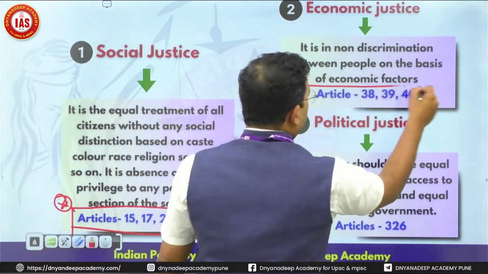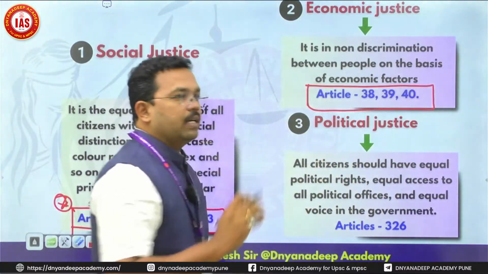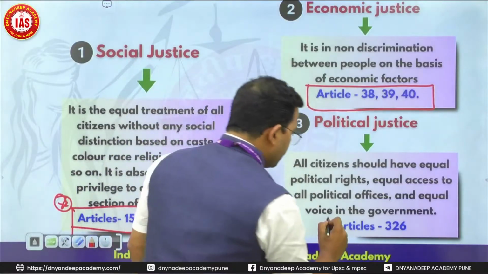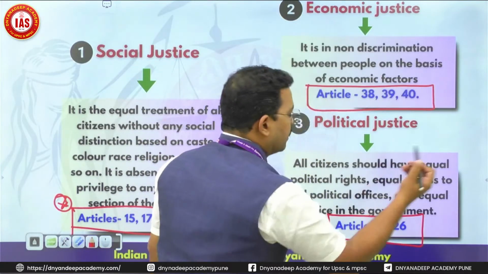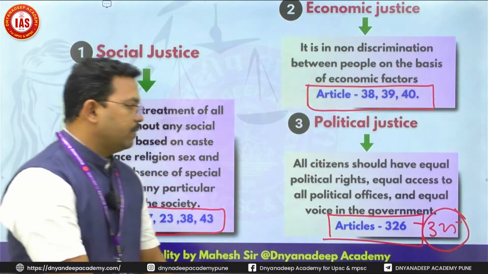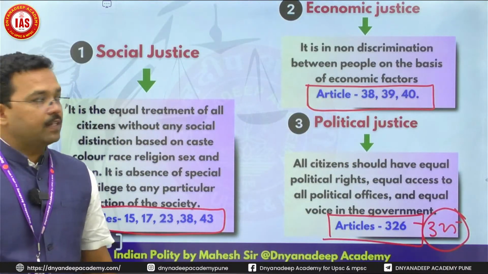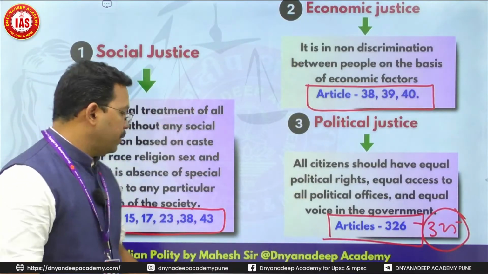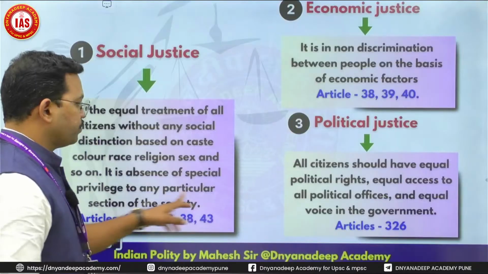Articles 38, 39, 40. Remember these articles: 38, 39, 40. Political justice, Article 326. You can add Article 325 also. So Articles 325, 326. So social justice, economic justice, and third one is political justice.